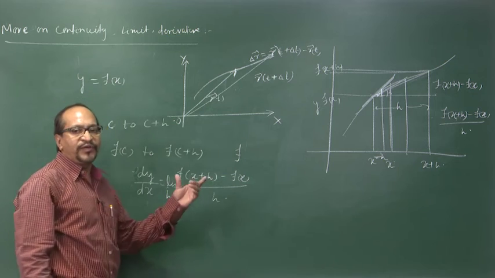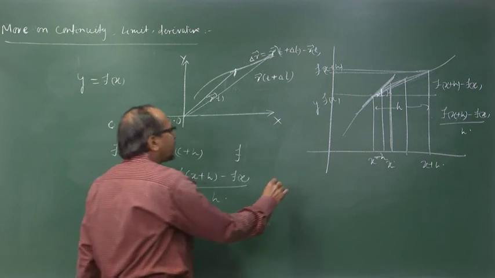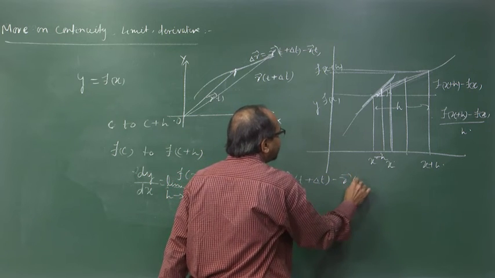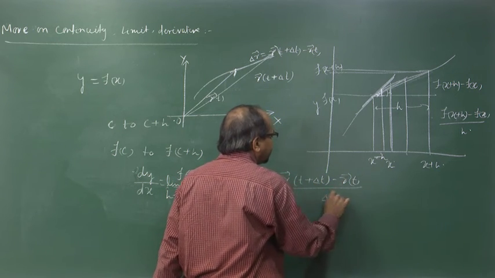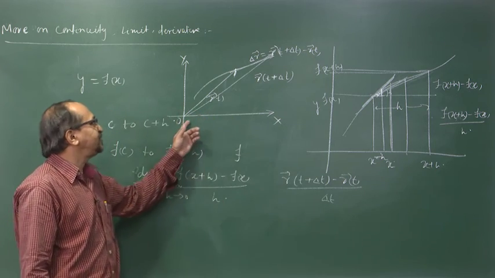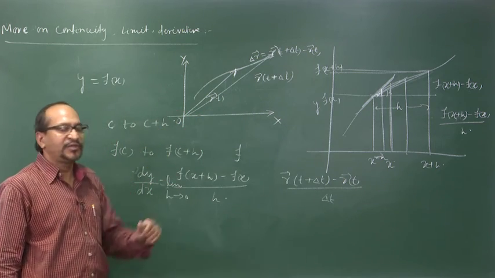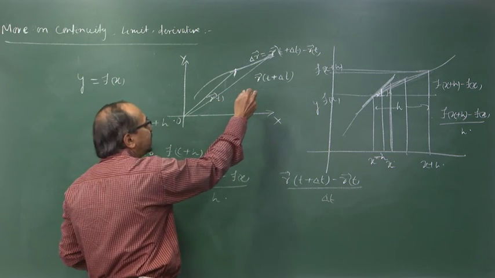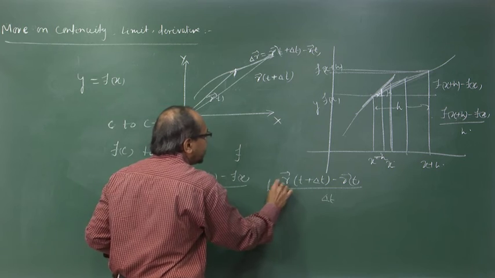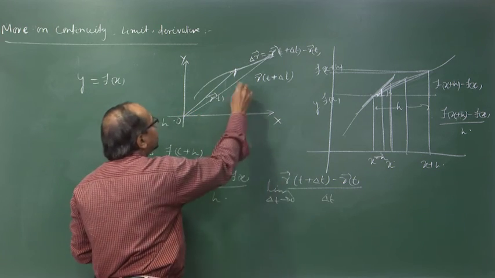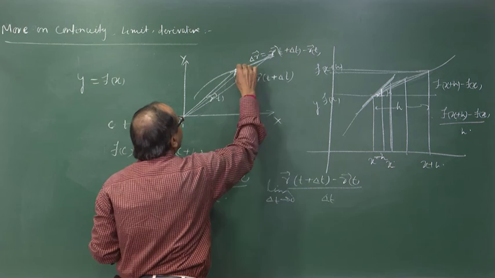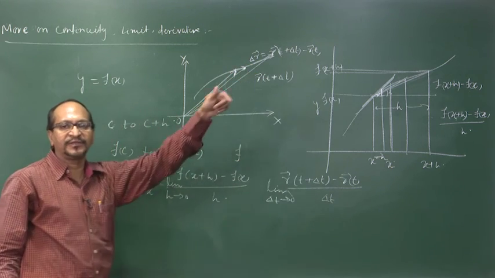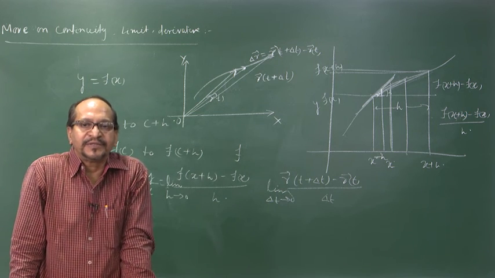And if you want to find the velocity, this is r of t plus delta t minus r of t by delta t. But this is the average velocity between t and t plus delta t. So, if you want to find the instantaneous velocity at this point, we have to reduce this time interval delta t tends to 0, so that delta r approaches like this, and the velocity at this instant is nothing but along the tangent to this path.